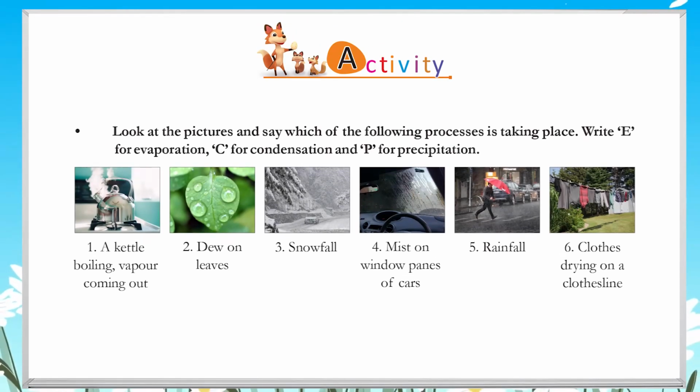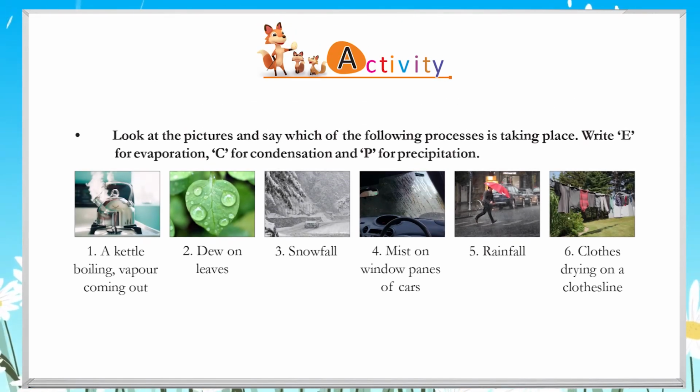Activity. Look at the pictures and say which of the following processes is taking place. Write E for evaporation, C for condensation and P for precipitation. 1. A kettle boiling, vapor coming out. 2. Dew on leaves. 3. Snowfall. 4. Mist on window panes of cars. 5. Rainfall. 6. Clothes drying on a clothesline.